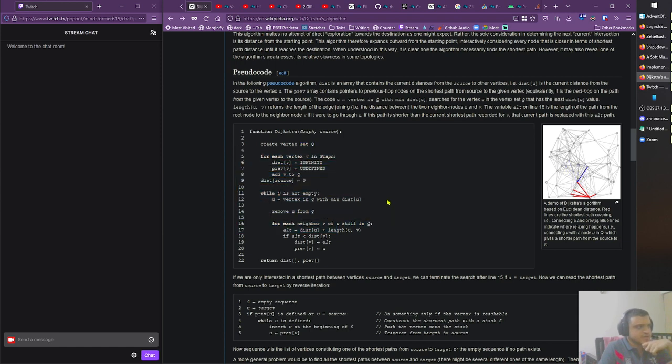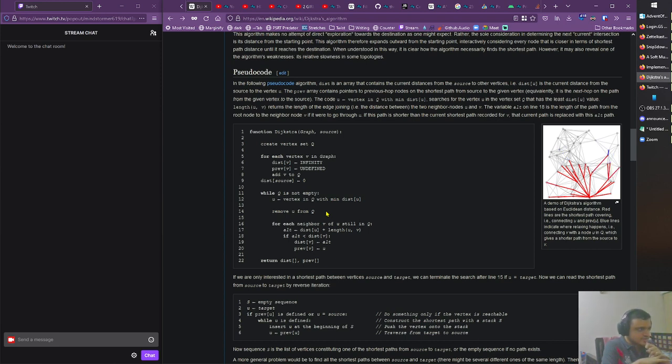For each vertex v in graph, distance of v is infinity, previous of v is undefined. Add, while Q is not empty, we pull this, right? Still in Q, which means where do we add stuff to Q? Oh, at the start. We add everything, don't we? But we remove stuff from the queue only at this time, right? When we do this, we remove stuff from the queue. So this is the visited stuff. We have to make sure it's not in the visited set.